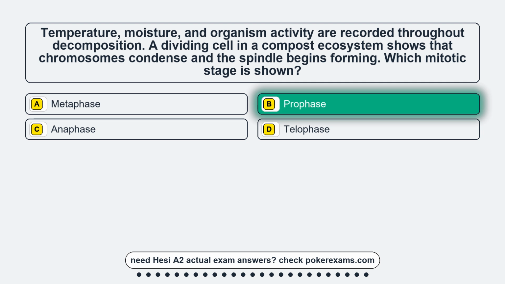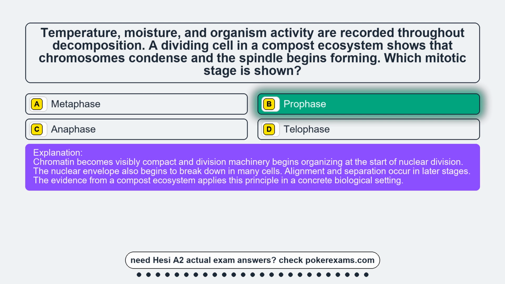The correct answer is option B, prophase. Chromatin becomes visibly compact and division machinery begins organizing at the start of nuclear division. The nuclear envelope also begins to break down in many cells. Alignment and separation occur in later stages.